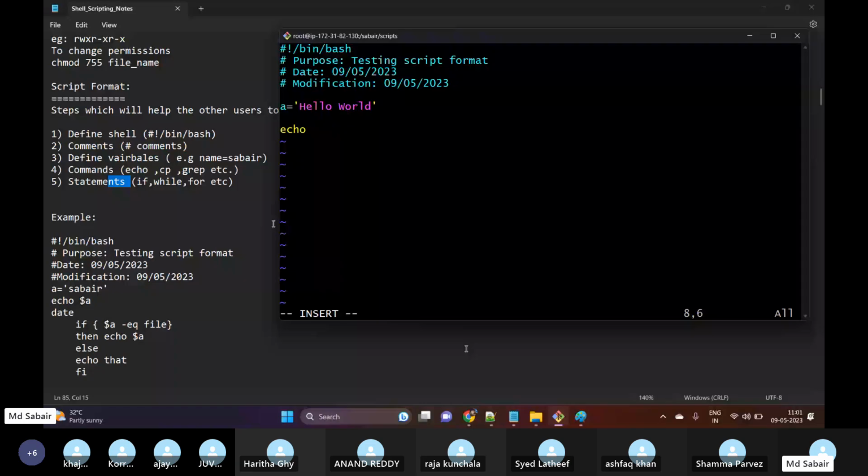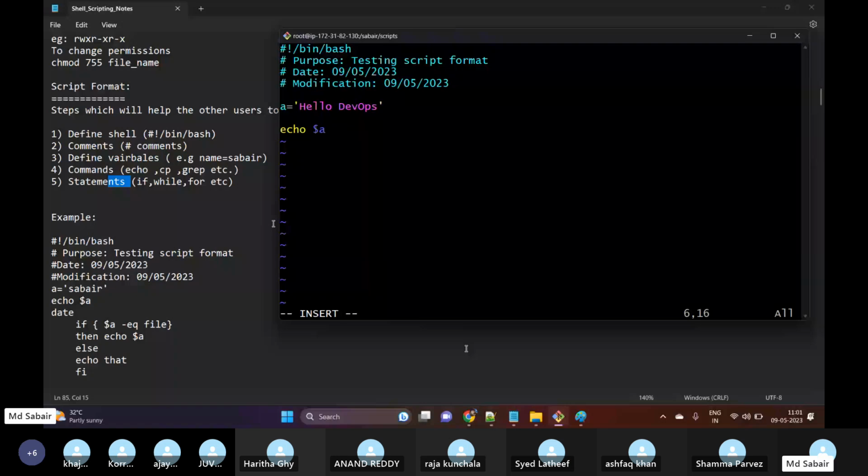Wherever we are calling this message, we need to make the changes manually. But when we use variables, we will only be changing the variable value. That's it. Sorry, I will just change the variable.